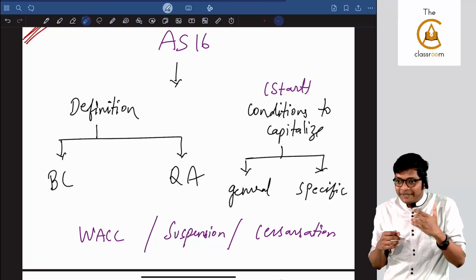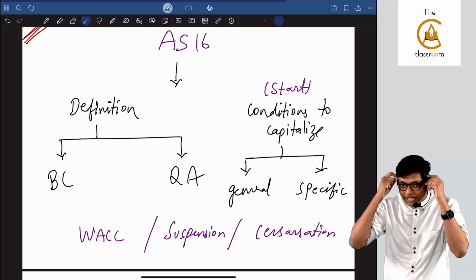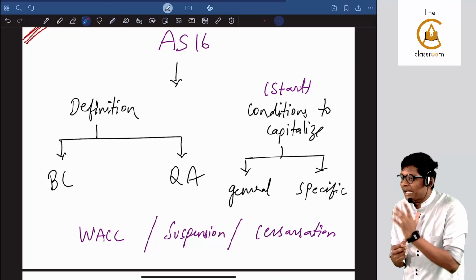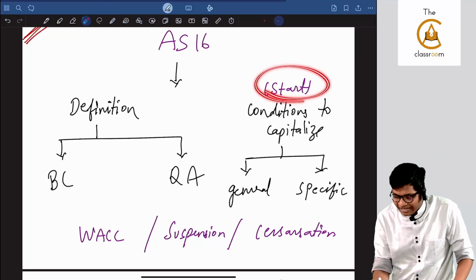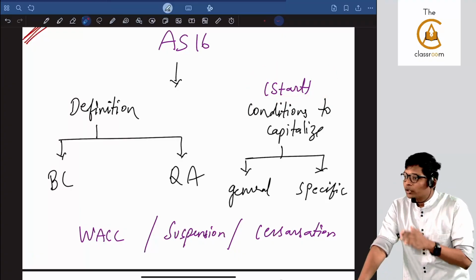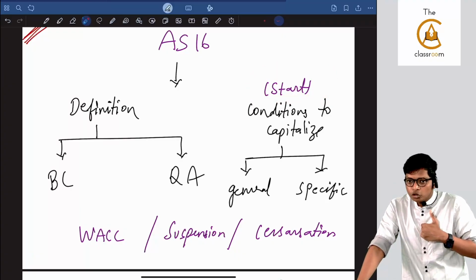I can't capitalize forever, correct? So when should I start the capitalization process? When should I end the capitalization process? That's the starting of capitalization. Sir, what do you mean, sir? The loan may be taken today, but the loan I would have used only after 3 years.